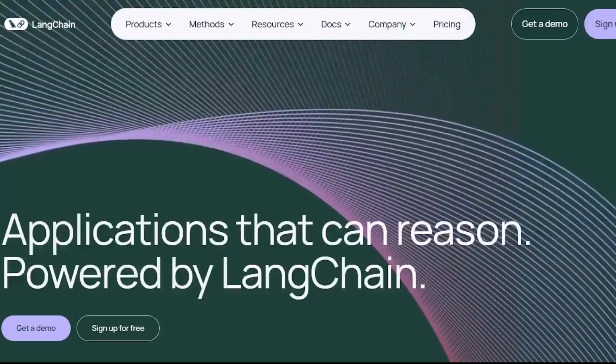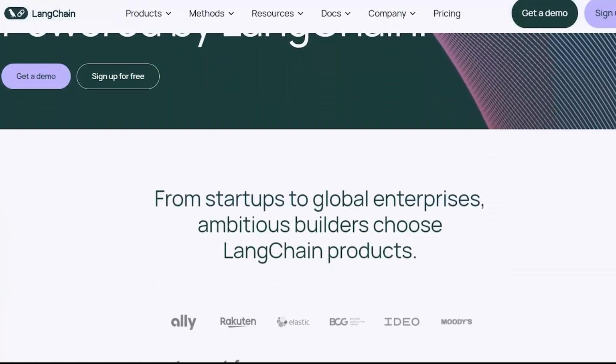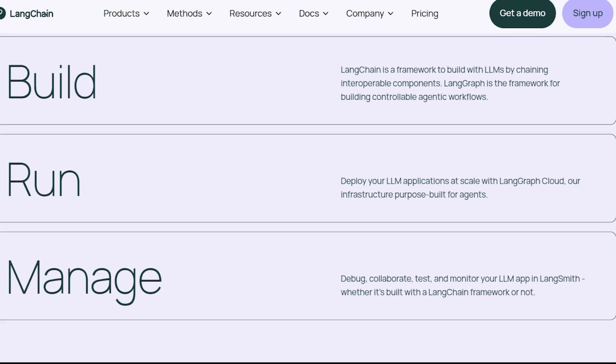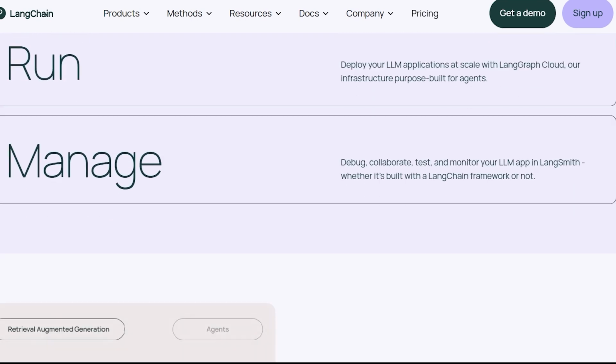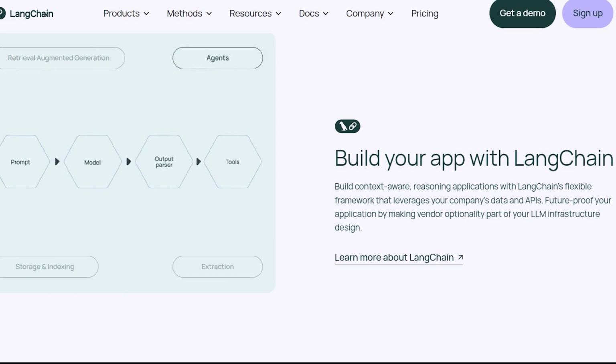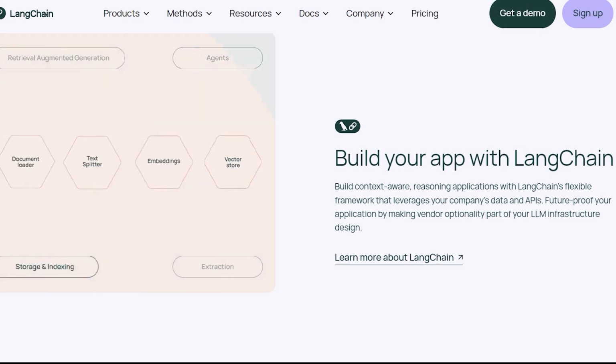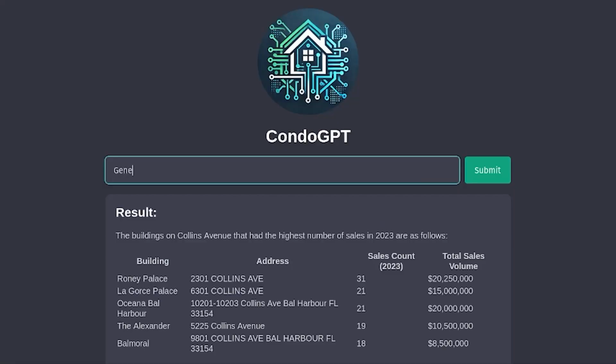So just a quick introduction to LangChain. This is a framework for developing applications powered by language models. It makes working with LLMs more approachable by abstracting complex workflows, allowing you to integrate LLMs with external tools like databases, APIs, and search engines. So let me show you how I use this to solve real-world real estate problems with CondoGPT.